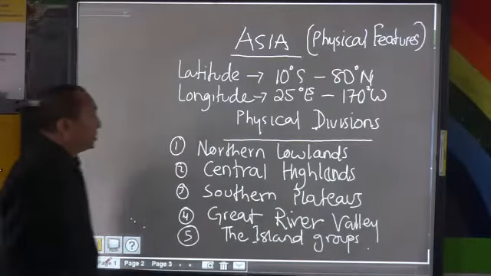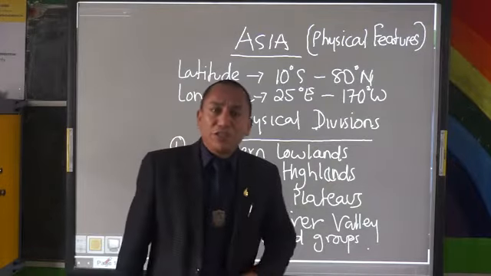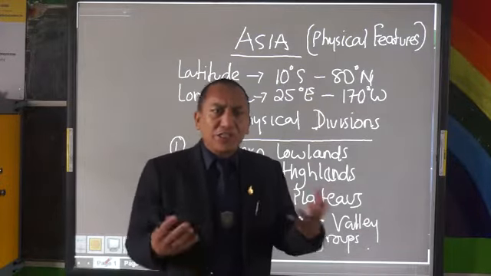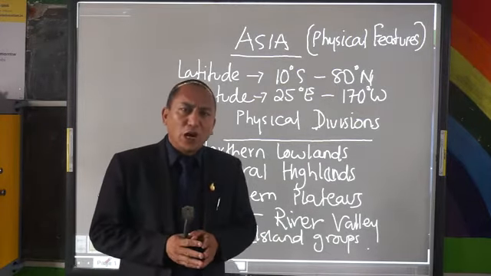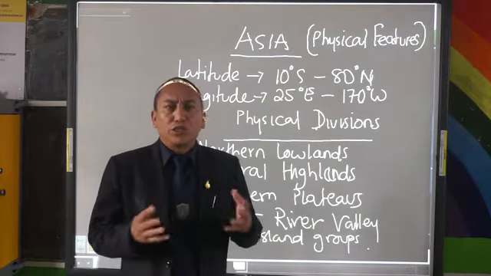Now, before we go to the physical divisions, why is Asia called a continent of contrast? Let us look into this aspect. We know that Asia is a huge continent.